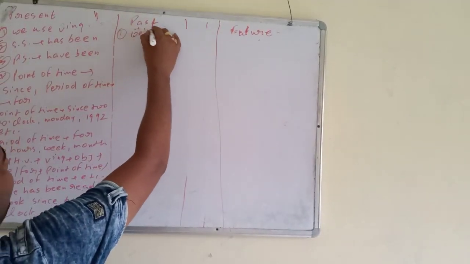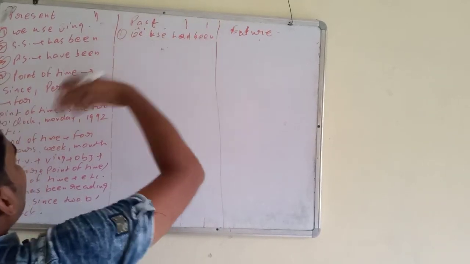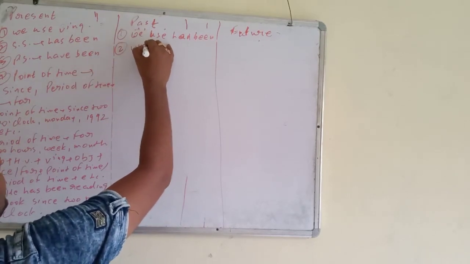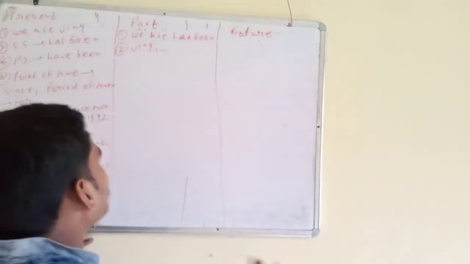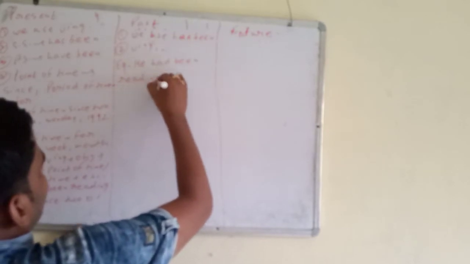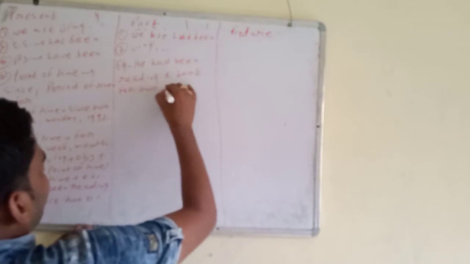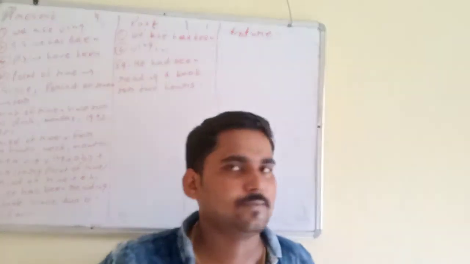We use had been. The rule will be the same as the present perfect continuous. But two things are common, ing form and with point of time since, with period of time for. So write down the example. He had been reading a book for 2 hours. Any problem? This is past perfect continuous.